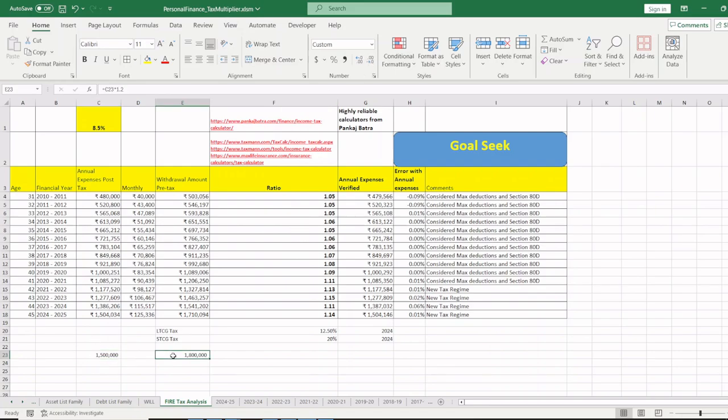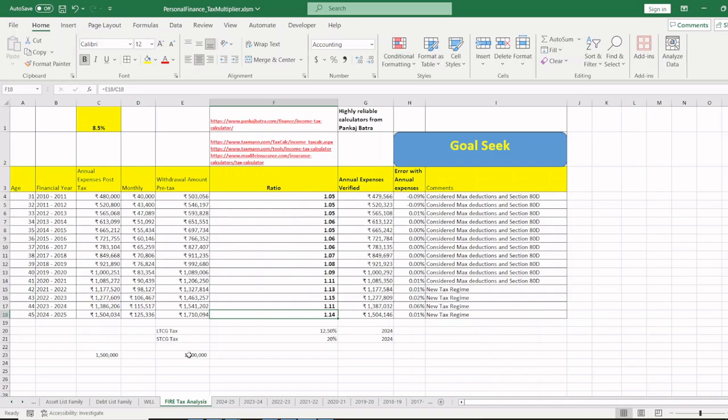What is this 1.2? This 1.2 is considering the fact that LTCG is 12.5%, STCG tax is 20% this year, and eventually this 1.14 also will become higher. And you have to balance, right? You have to invest 50% in your fixed incomes, 50% in equity, then both of them will manage to get, you will have to pay 20% tax on that, right?